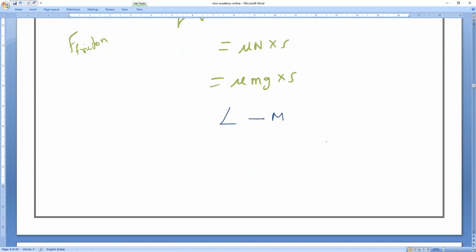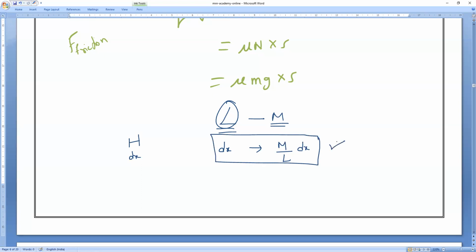If the total length of the chain is L, the length of that small part is dx. So dm is equal to what will come? Total mass divided by total length into length of that particular part. Yes or no? We all know that frictional force is equal to mu into mg. So mu into dm means what? The mass of this dx.